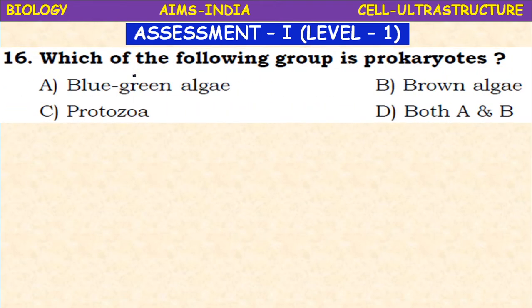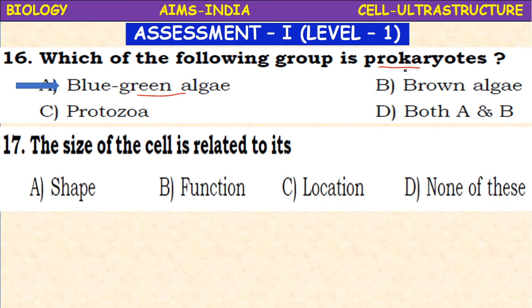Which of the following groups is prokaryote? Blue-green algae, brown algae, protozoa. Here blue-green algae is the only prokaryote. What is a prokaryote? A prokaryote means a primitive organism without a nucleus or with a primitive nucleus. Example, blue-green algae, also called cyanobacteria.